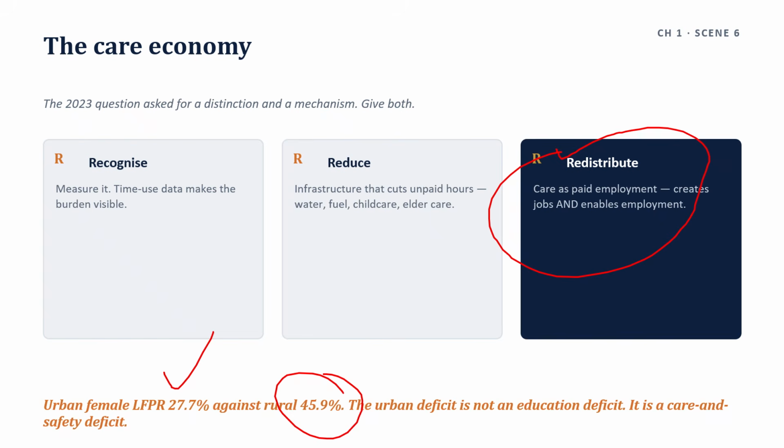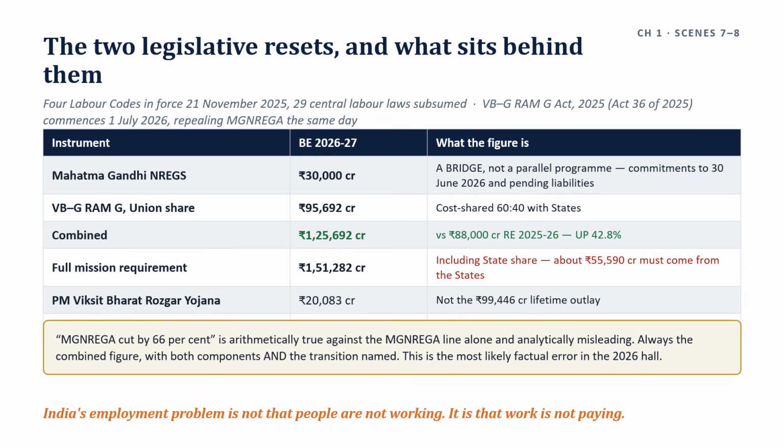Then we are moving to the next scene, that is the two legislative resets. What are the two statutes and what sits behind them? The two statutes changed the employment architecture. First, one industrial, one rural. Both turn on state level implementation. The four labor codes in force 21 November 2025. 29 central labor laws consolidated into four.